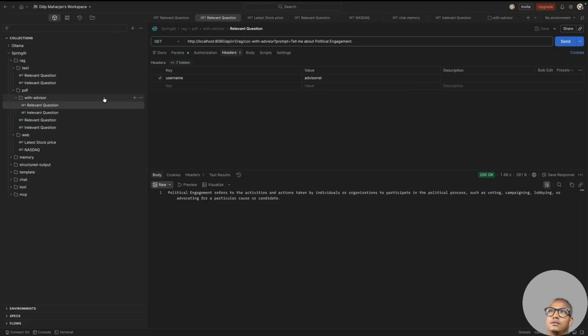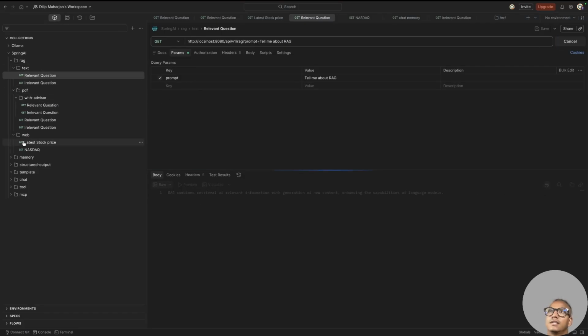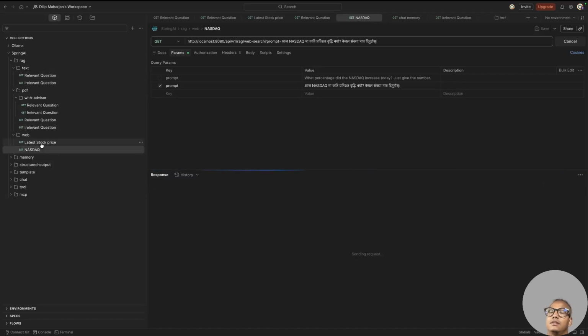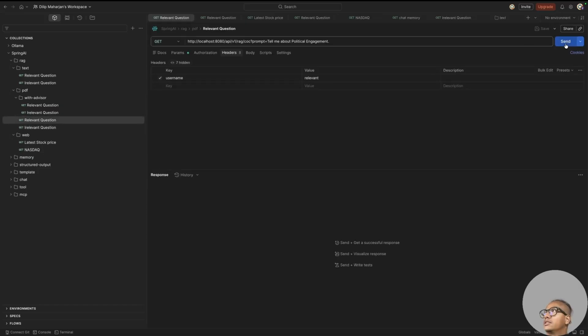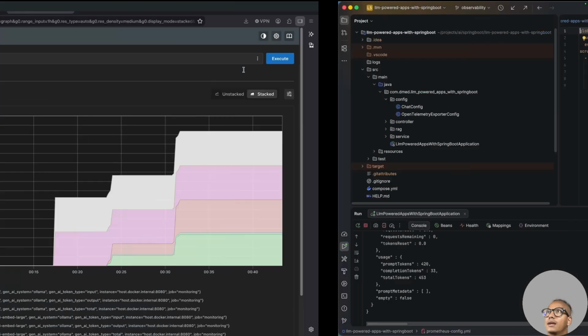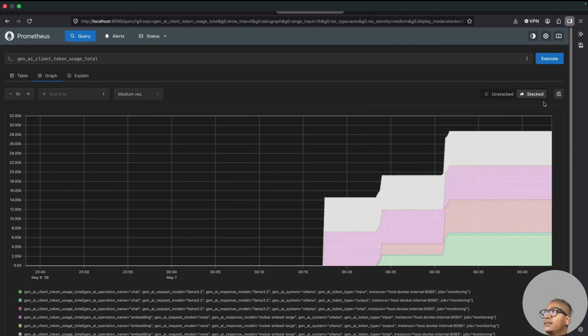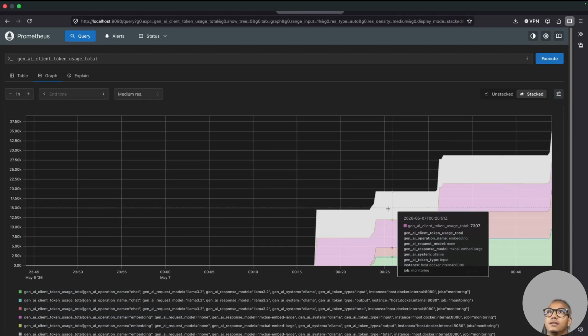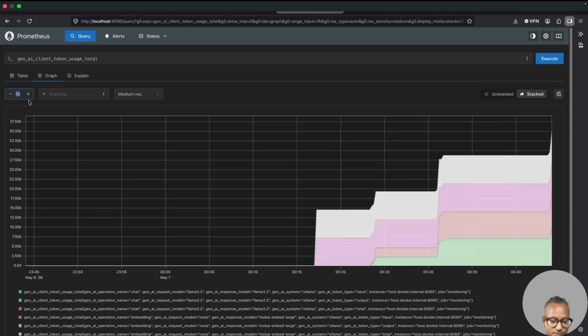I'll just do a few token usage things, right? I'll just make some requests. This is from a RAG application. I did not write any of the controller and logic parts. I'm just using that and configuring the logging system. Okay, let's go back and look at this. Let's see if anything changes, right? Look at this, it changed. Let's do the last 5 minutes, then it will show more.